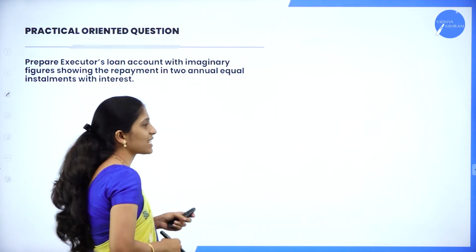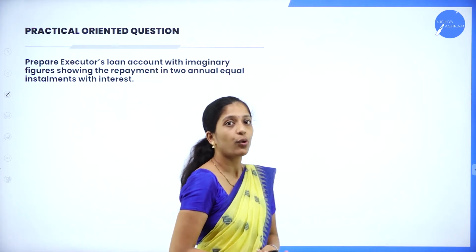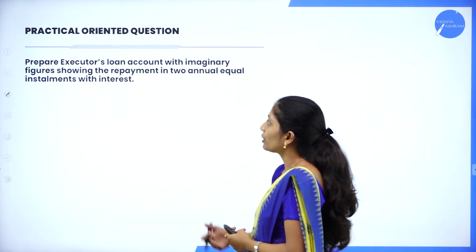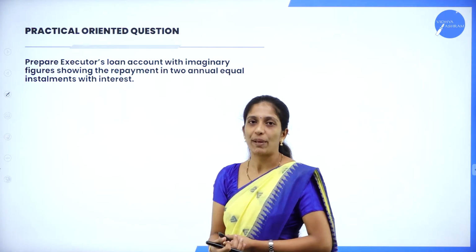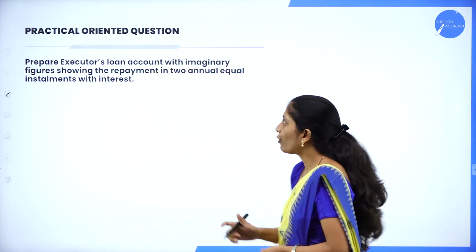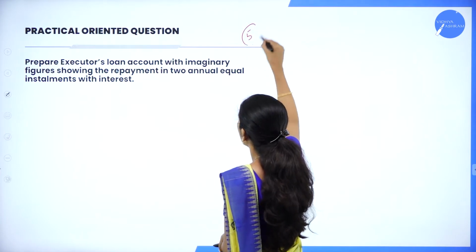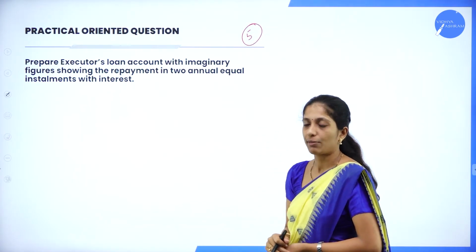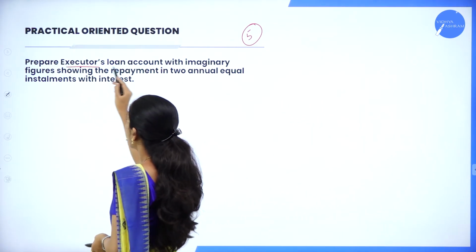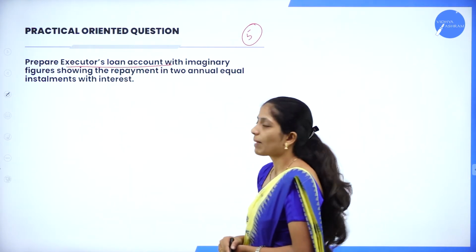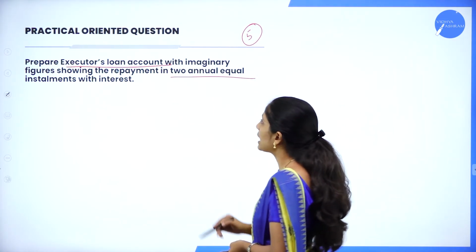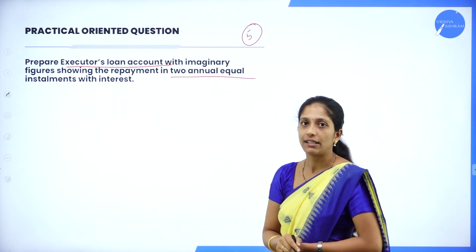Now moving on to the next one, you can expect a practical oriented question from this topic, death of a partner. Go through the question here. This is a question paper problem where they have asked a practical oriented question for 5 marks. Prepare the executor's loan account with imaginary figures showing the repayment in 2 annual equal installments with interest.